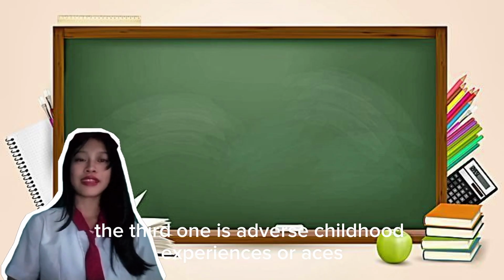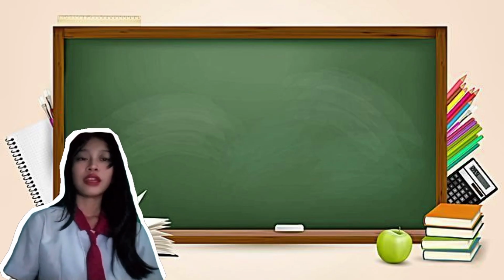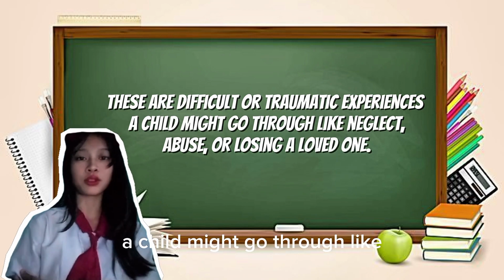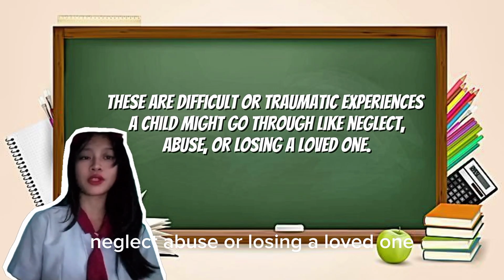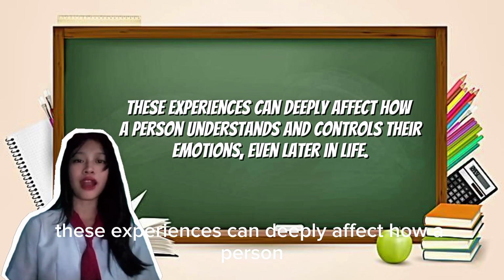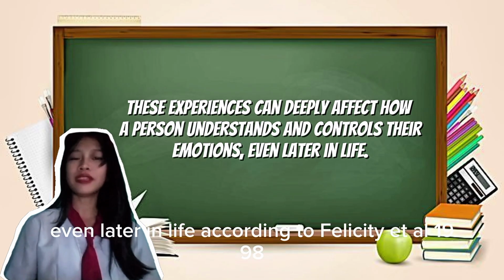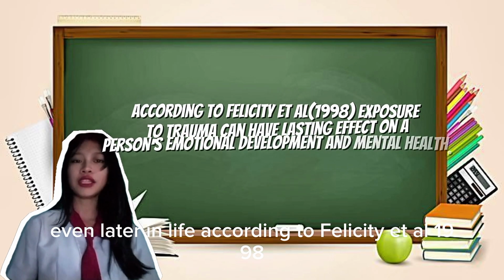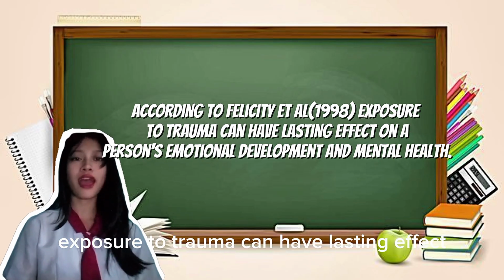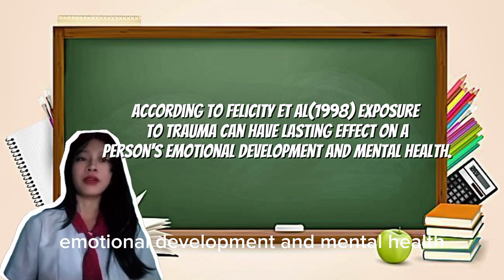The third one is adverse childhood experiences or ACEs. These are difficult or traumatic experiences a child might go through, like neglect, abuse, or losing a loved one. These experiences can deeply affect how a person understands and controls their emotions even later in life. According to Felitti et al. 1998, exposure to trauma can have lasting effects on a person's emotional development and mental health.